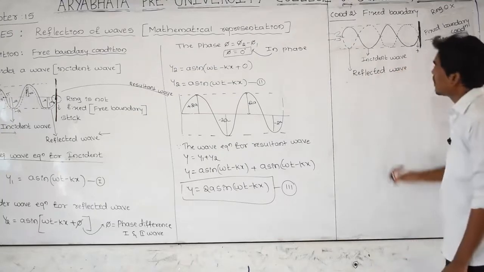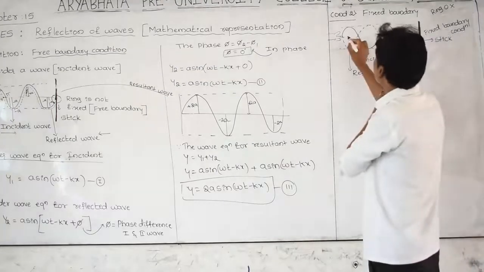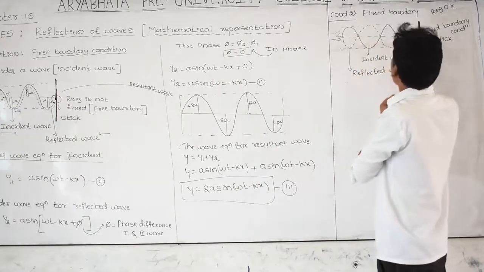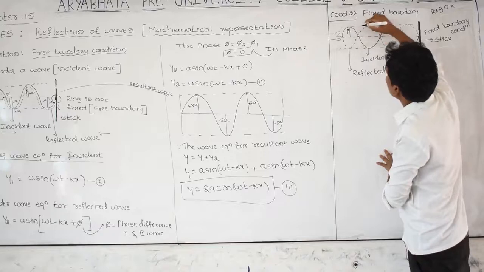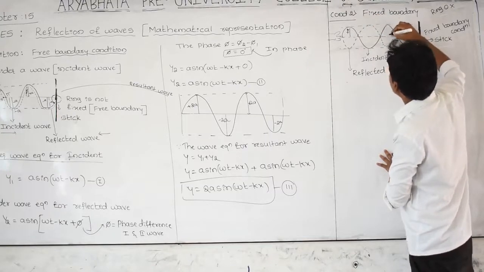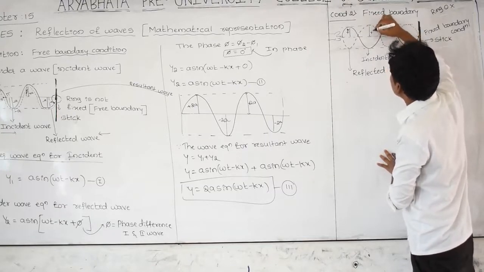See here, the amplitude of this incident wave is plus a, and the amplitude of this reflected wave is also plus a.